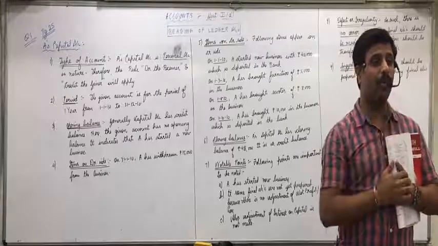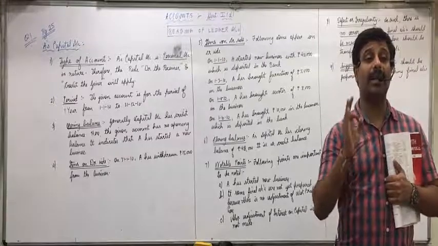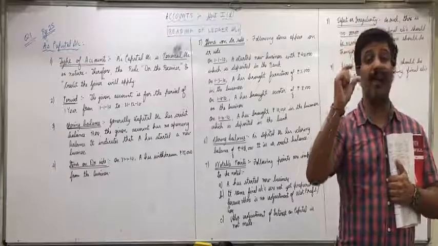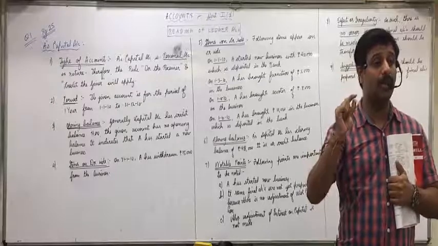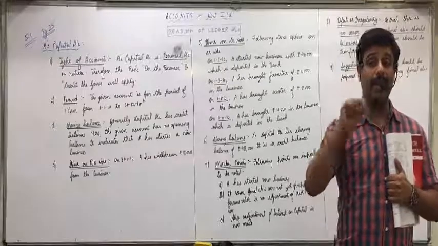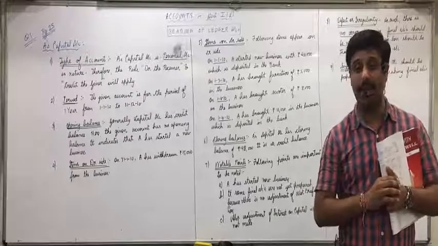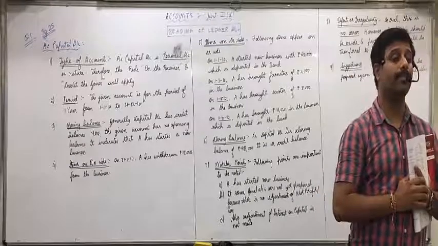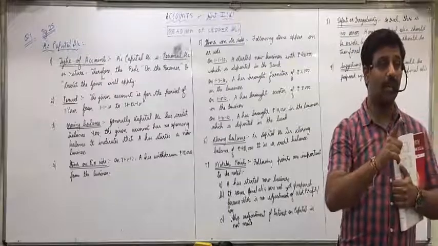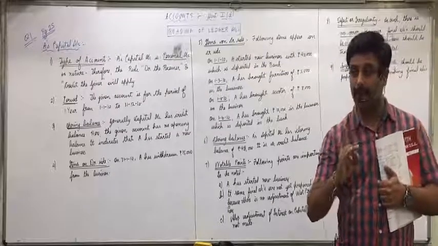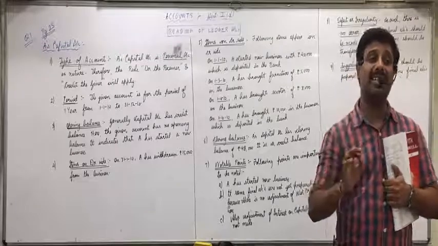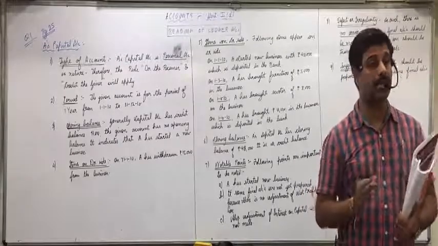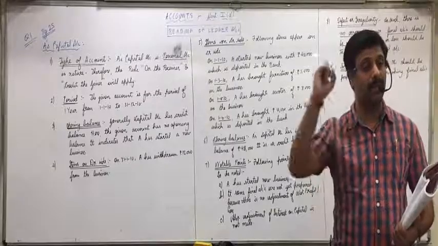That's why I pointed out, Rohan. Royalty will come in the manufacturing account in direct expenses. After direct materials consumed, we have direct wages and then direct expenses. Royalty will come there. We did one question in final accounts where we wrote royalty in the P&L account, because it was mentioned in brackets on sales, so it is a selling expense. If nothing is mentioned, then royalty is a production expense, a manufacturing expense that comes in the manufacturing account.